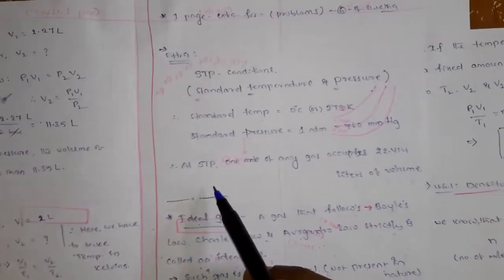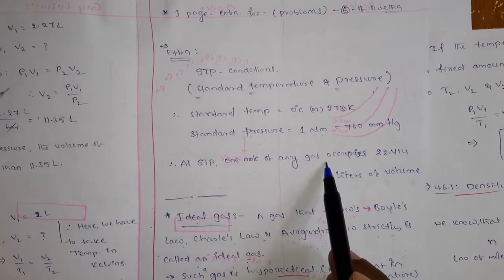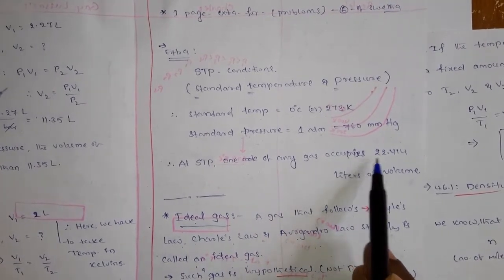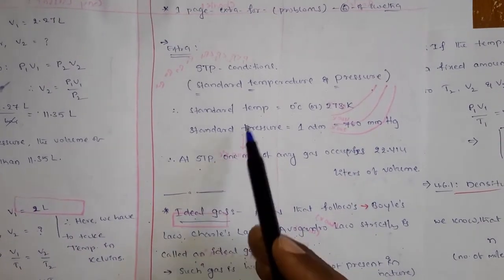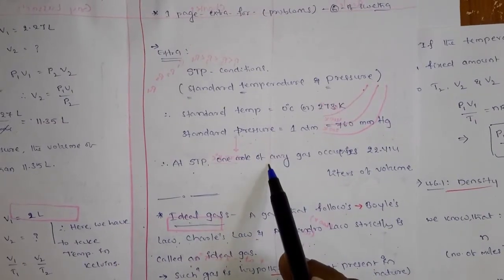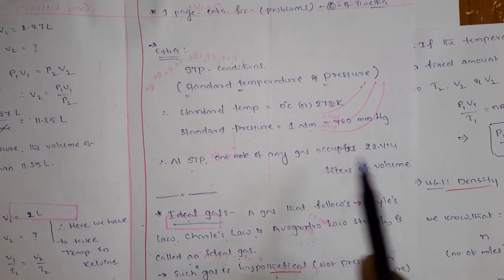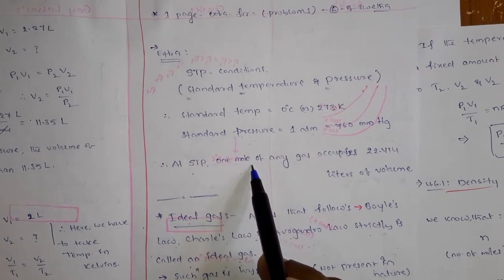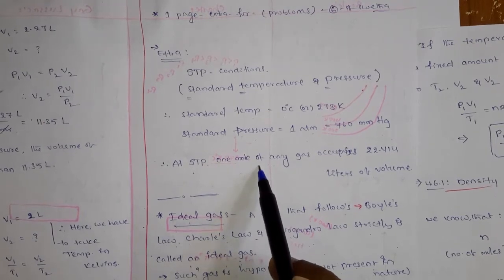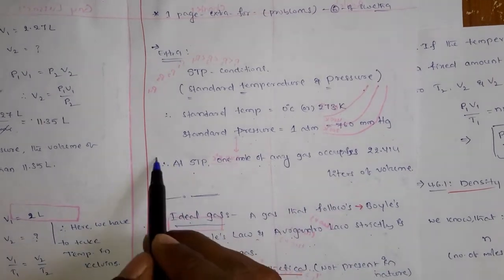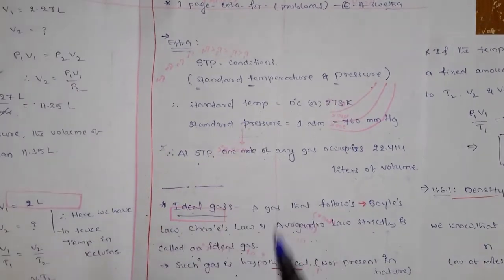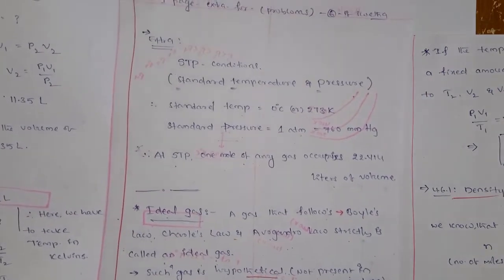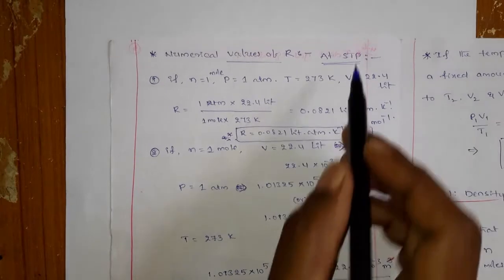Generally at STP, 1 mole of any gas occupies 22.414 liters, because of Avogadro's law: at constant temperature and pressure, the same amount of any type of gas occupies the same volume. Here you just need to know the standard temperature and the standard pressure. So what are the STP conditions?